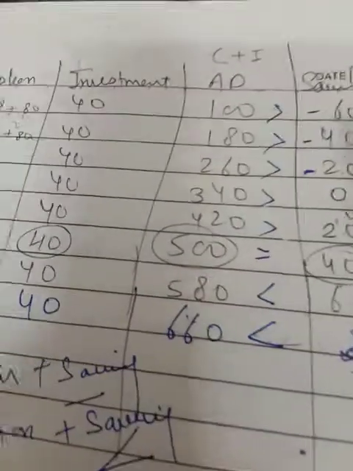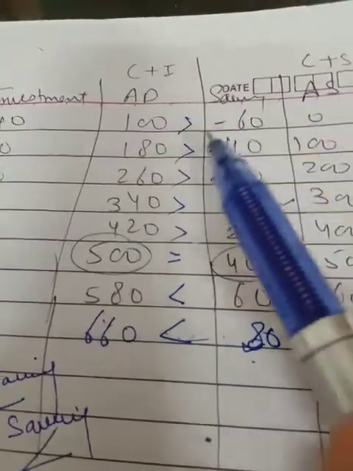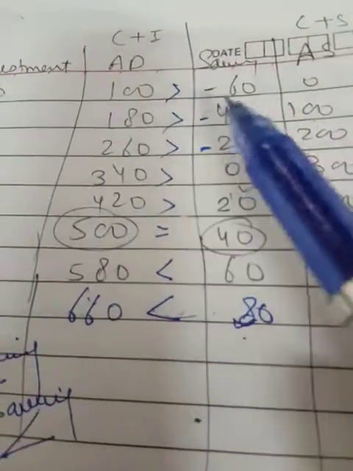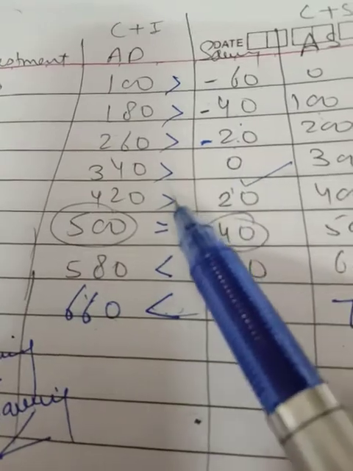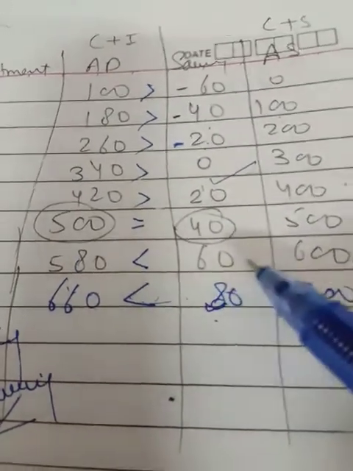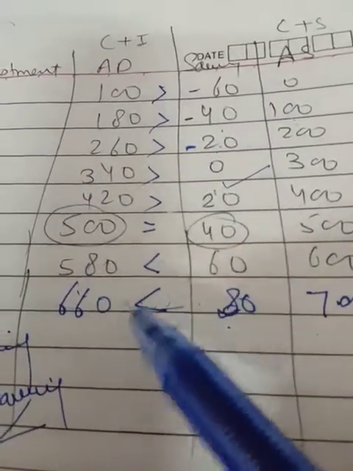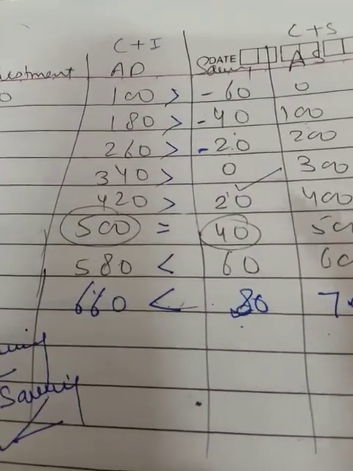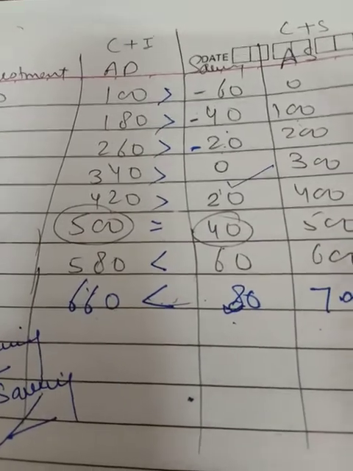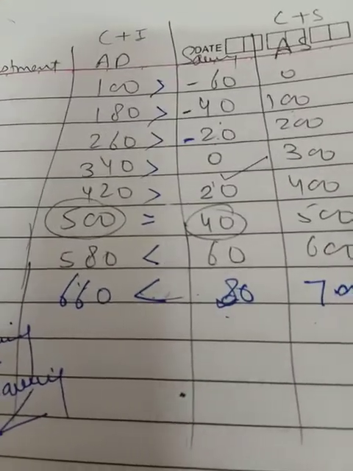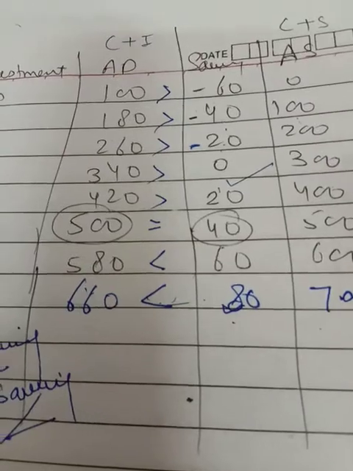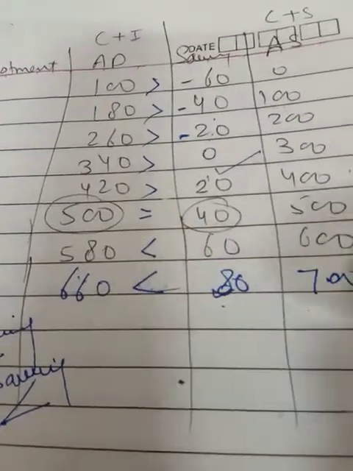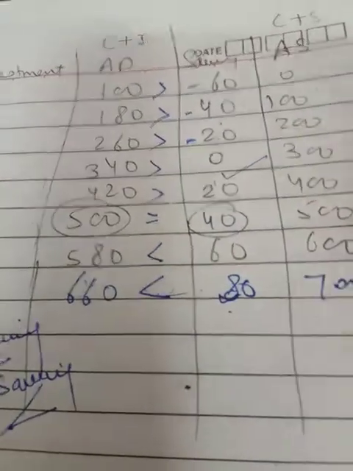And where are aggregate demand and aggregate supply compared? Likewise, initially aggregate demand is more than aggregate supply, then they become equal, then it is possible that aggregate supply is more than aggregate demand. This can happen. It will not happen automatically that aggregate demand is equal to aggregate supply at once. Aggregate demand can be more than aggregate supply, then aggregate supply can be more than aggregate demand, and then they both are equal. So this is the equilibrium point where aggregate demand is equal to aggregate supply.